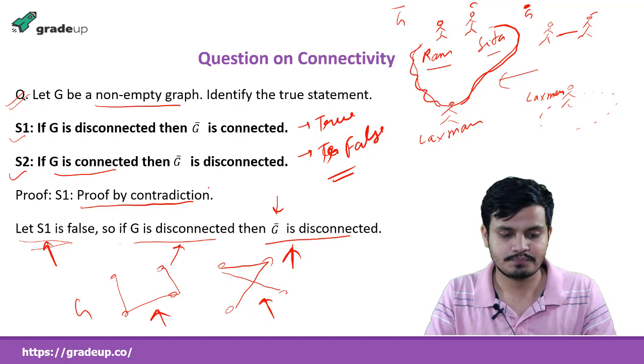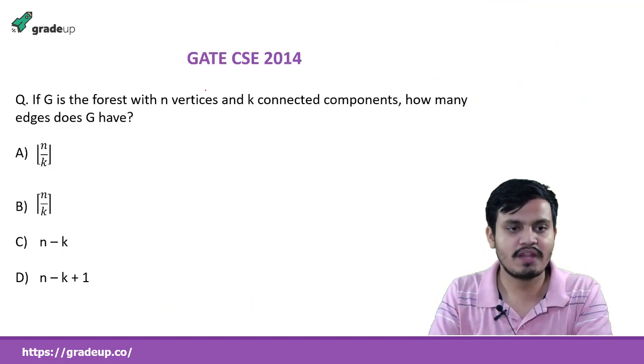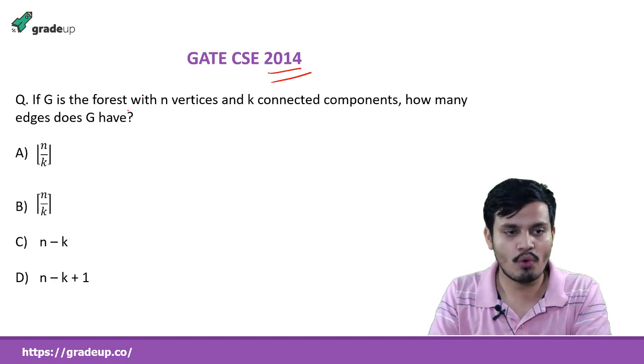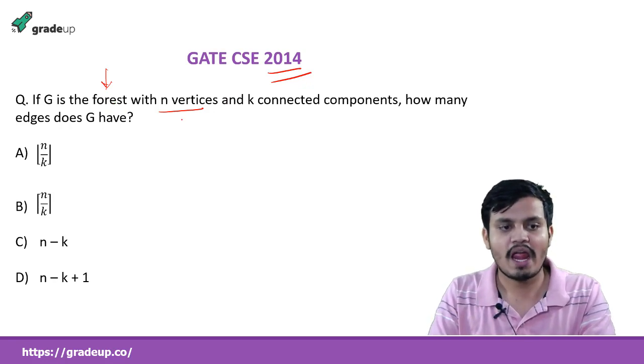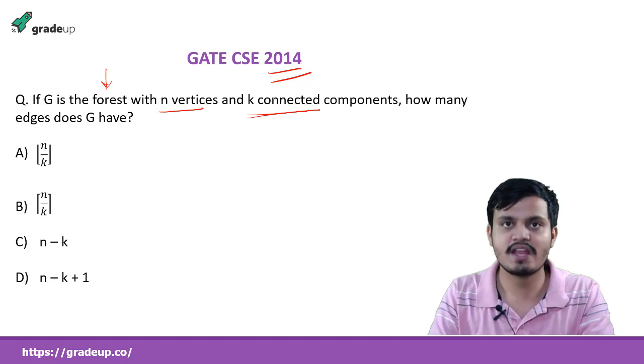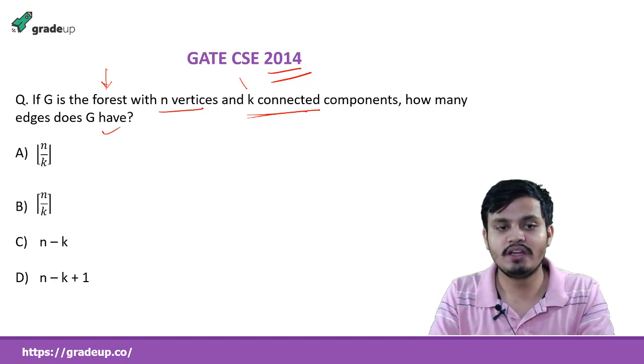Okay, see this question that was asked in GATE 2014. G is a forest with n vertices. So what is a forest? When you have lots of trees, then it becomes a forest. With n vertices and k connected components, we need to find how many edges G has, and these are the options. So how can we find it? There are how many components? K components.